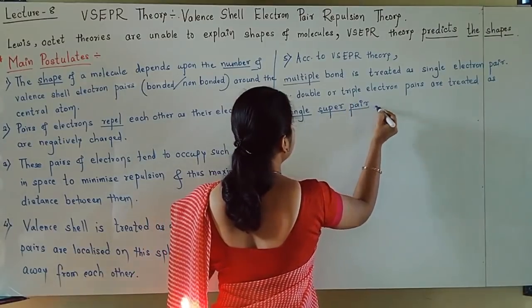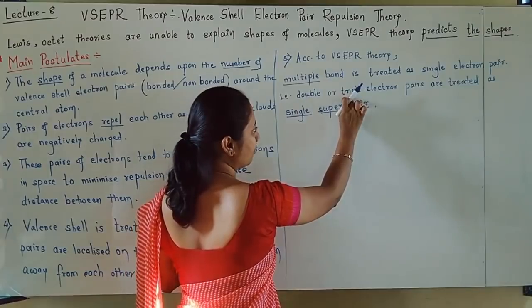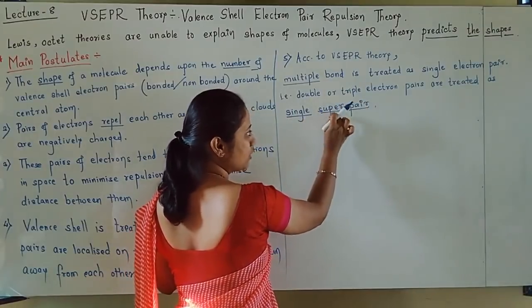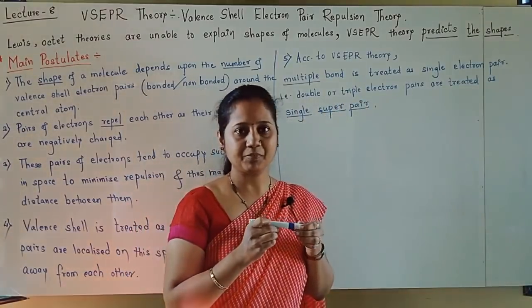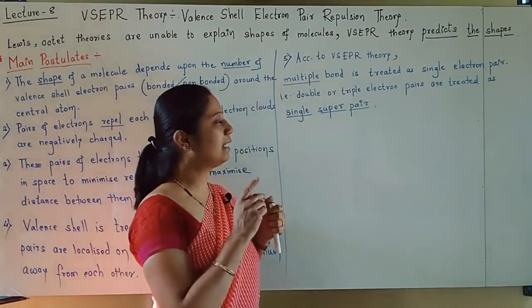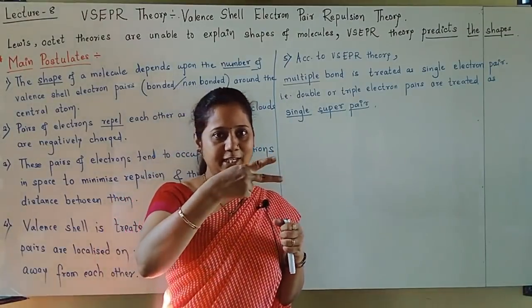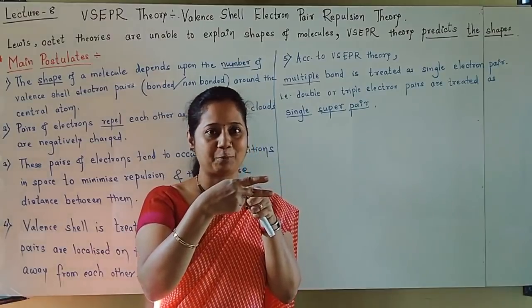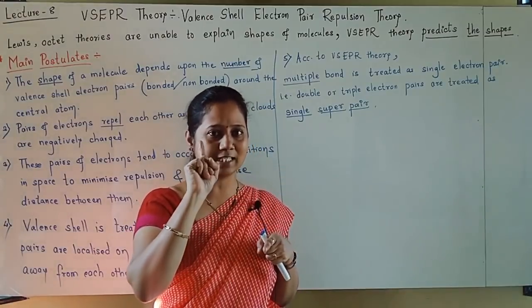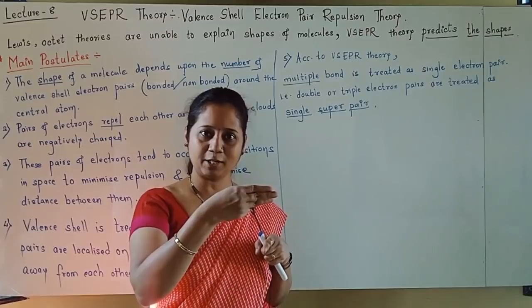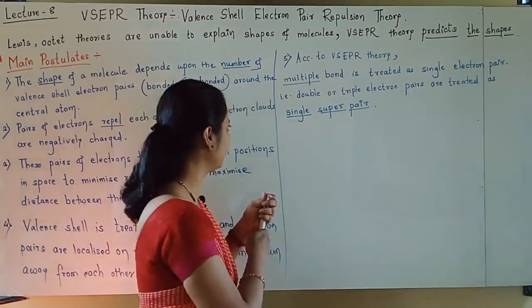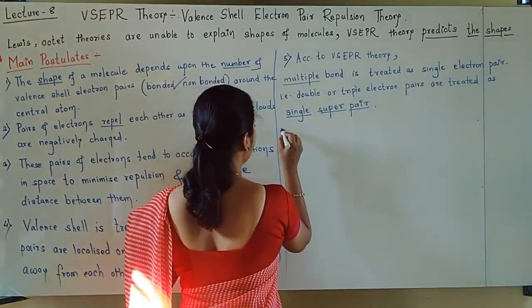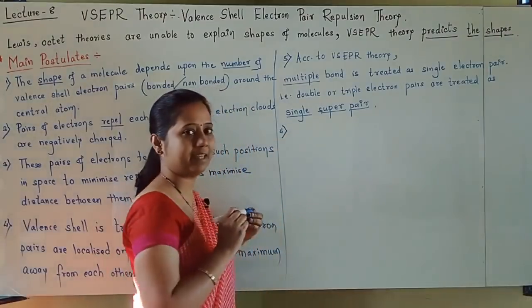Understood? If a double or triple electron pair is there, it is called a single but super pair. So while counting electron pairs, a double bond doesn't count as two electron pairs. You have to consider a double bond as a single pair, and a triple bond also as a single pair. Okay. Let us move towards the sixth postulate of VSEPR theory.